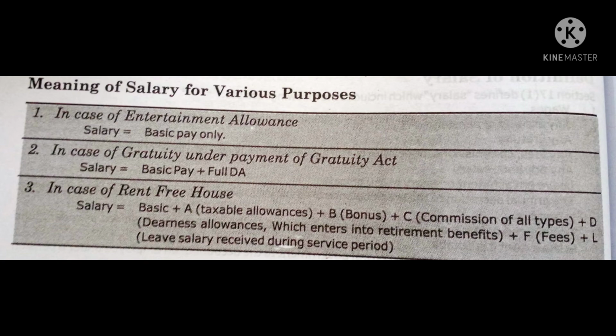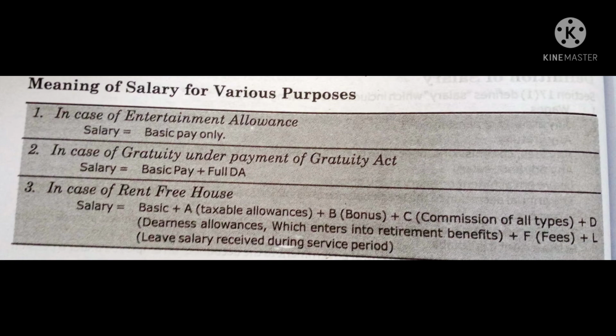Then coming to the third one, in case of a rent-free house, if a person is provided with rent-free accommodation by his employer, then when you are taking the salary calculation, you have to calculate as follows. Salary is equal to basic plus A, that is taxable allowances, plus B, that is bonus, plus C, that is commission, plus D, that is dearness allowance which enters into retirement benefits, plus F, that is fees, and plus L, that is leave salary received during service period.